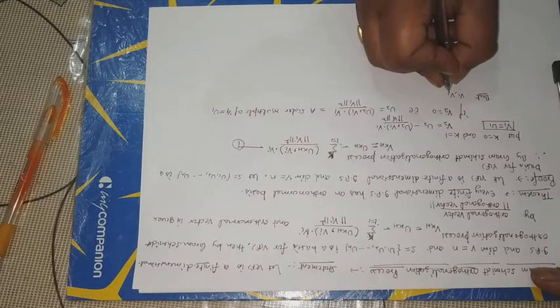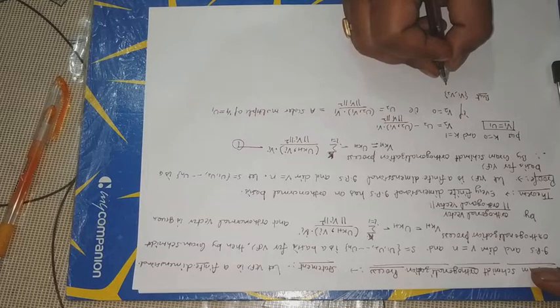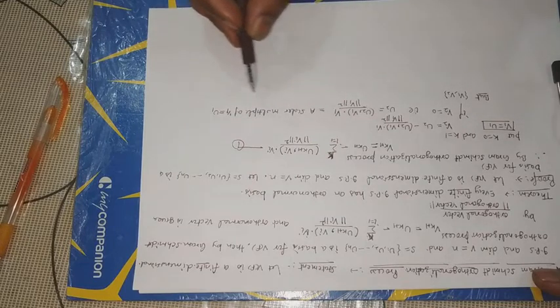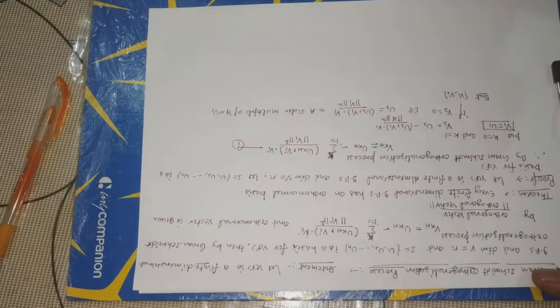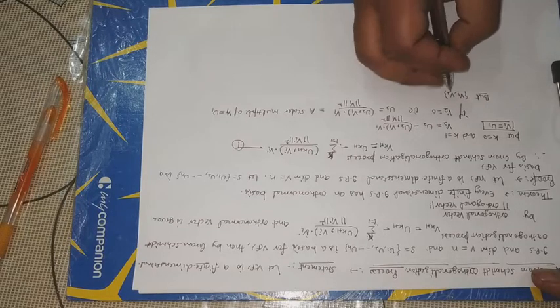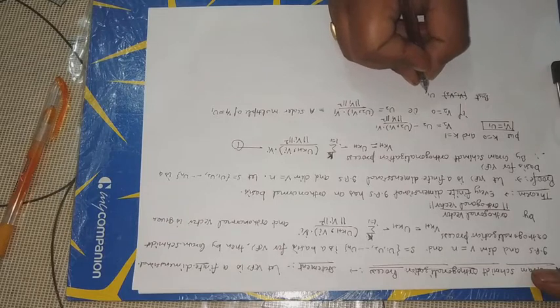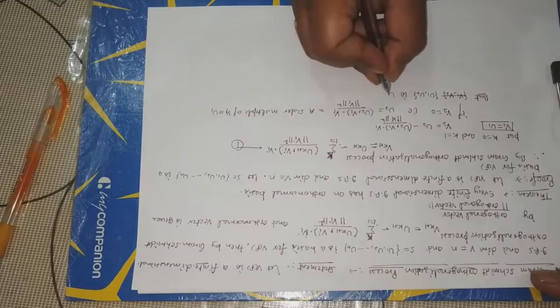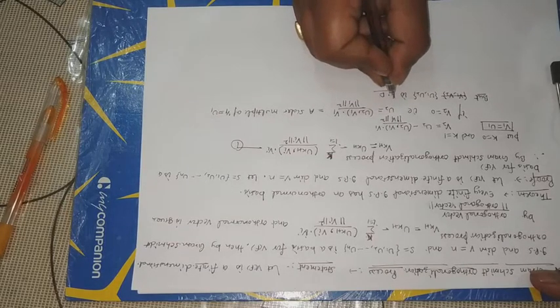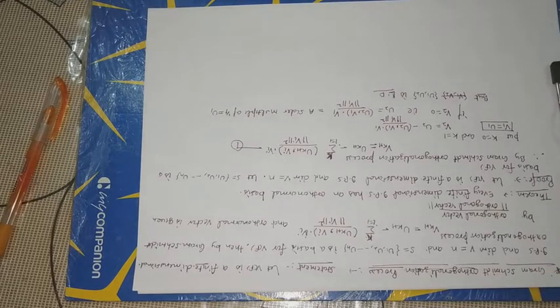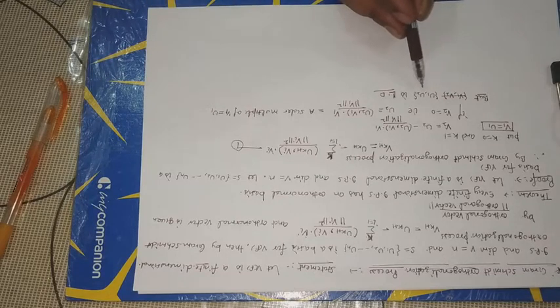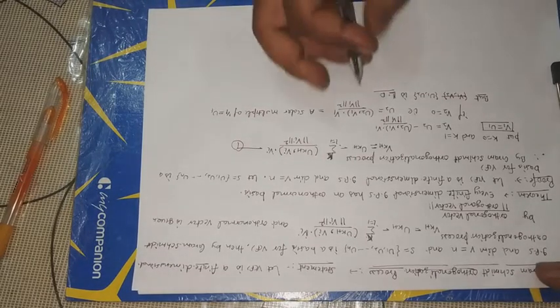That is, U2 is a scalar multiple of U1. That is, we can say U1, U2 is linearly dependent, which is a contradiction.